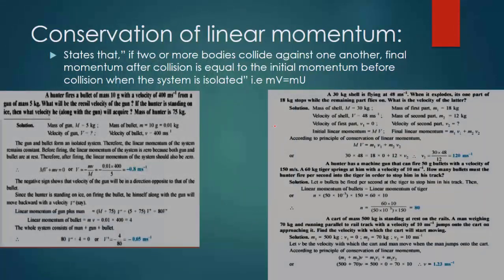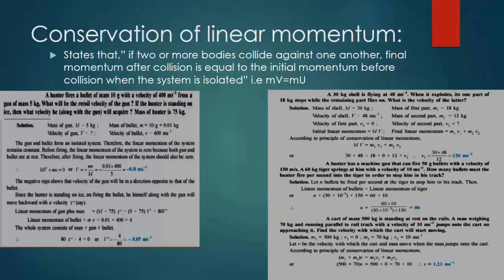So we reach a place that tells us about conservation of linear momentum. First, the law of conservation of linear momentum states that if two or more bodies collide against one another, the final momentum after collision is equal to the initial momentum before collision when the system is isolated. It means when there is no external force applied. mv is equal to mu.